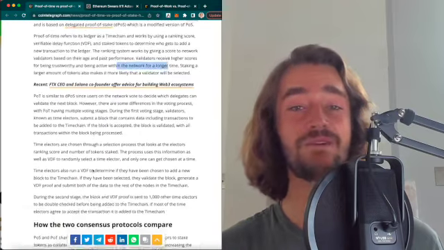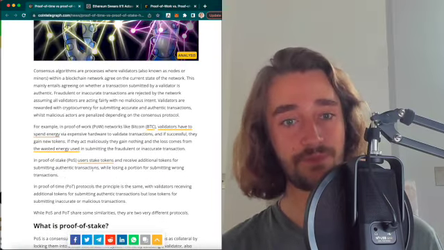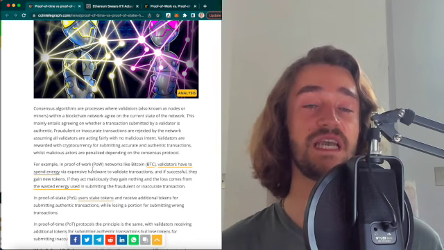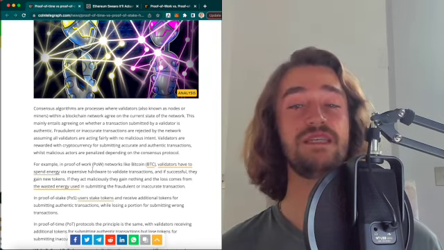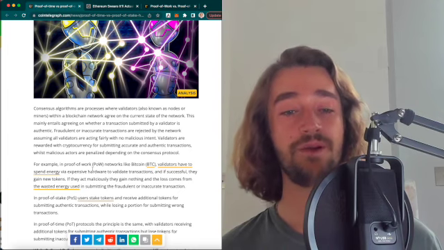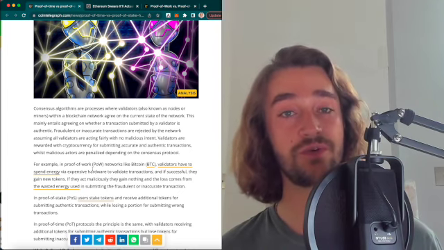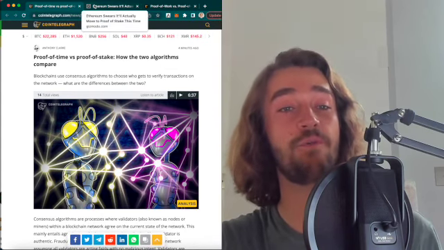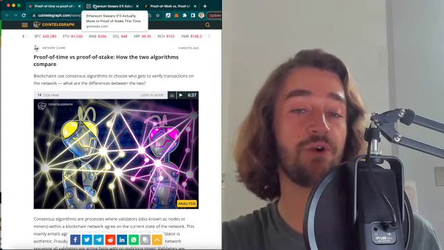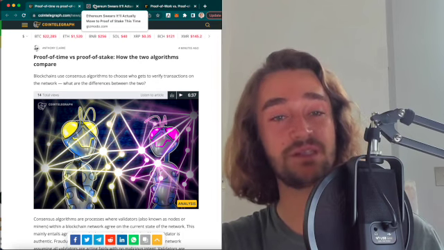Now, I think PoT has great efficiency and applications that could be used in the long term, and we'll have to see how that will develop. But I think we are likely to see more usage of it in the future because it is far more efficient than proof of work, and I think, in my opinion, more efficient than proof of stake.